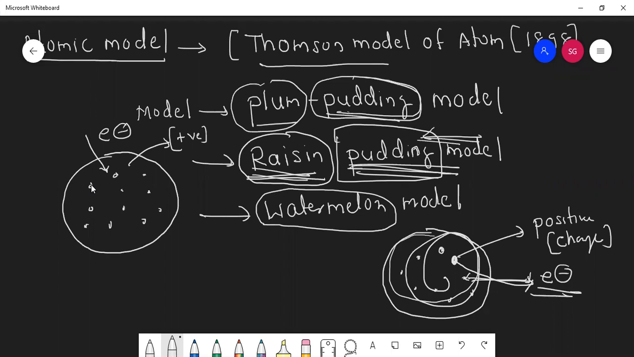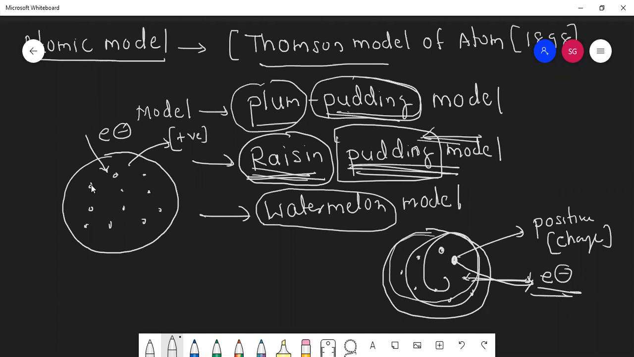Positive charge. He said the positive charge is distributed all over, and the plum means it's a fruit, or raisins, it's distributed all over the positive charge. So this model was given by Thomson. Thomson randomly described how the positive and negative charges are situated: positive means protons and negative means electrons.